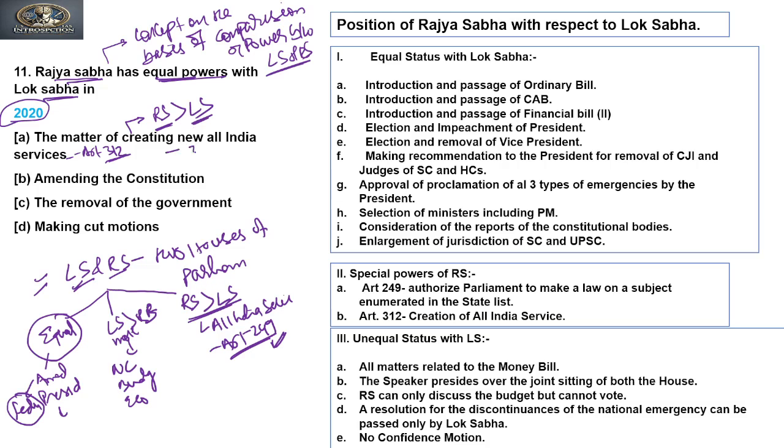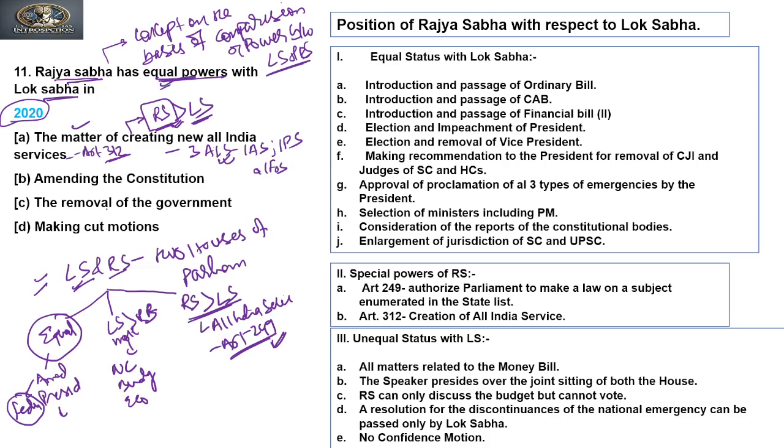And we all know that there are only three All India services, that is, one is IAS, one is Indian Police Service, and one is Indian Forest Service, right? So if the government wants to create or include any new services into All India services, first it has to be initiated through the Rajya Sabha, and then only any new services can be created. So in this, the Rajya Sabha has more power, but we need to answer whether Rajya Sabha and Lok Sabha have equal power.